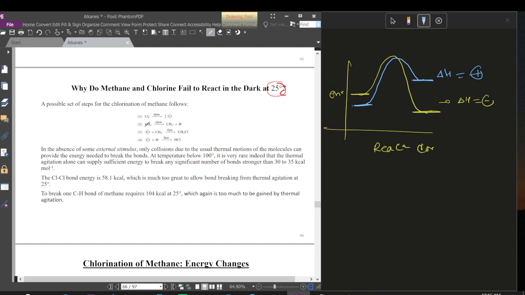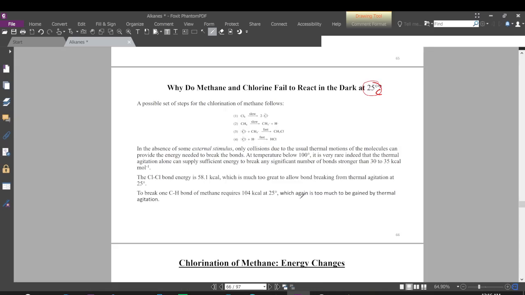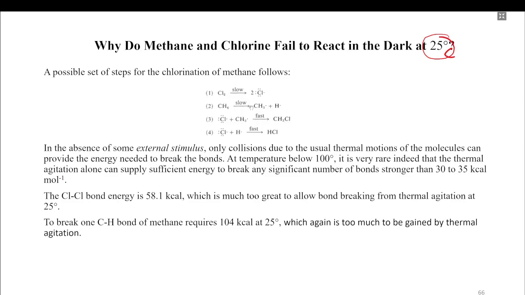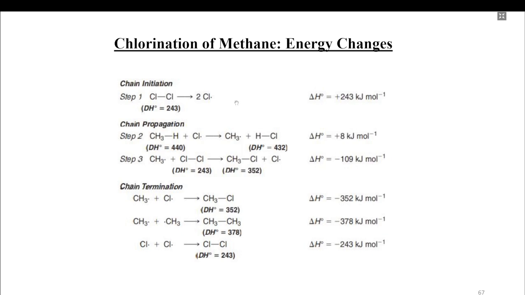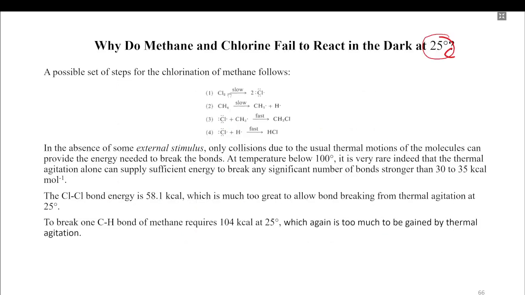The reason is that the chlorine is only slowly divided into two chlorine atoms, so the free radical formation is slow. That's why the reaction doesn't occur.